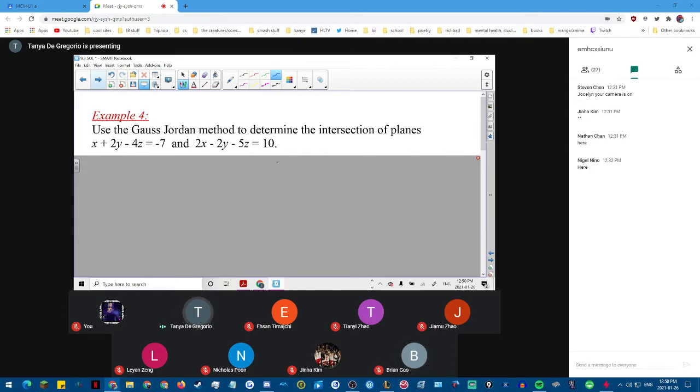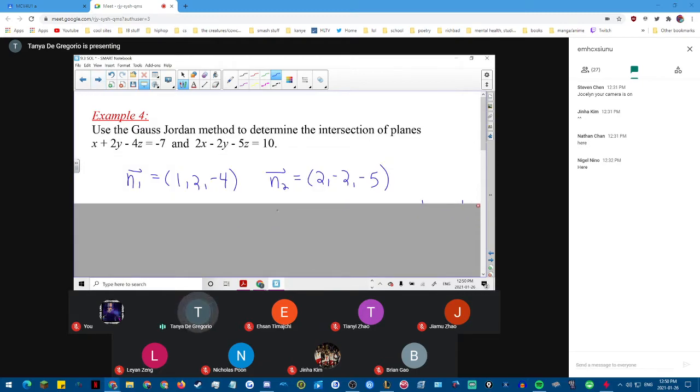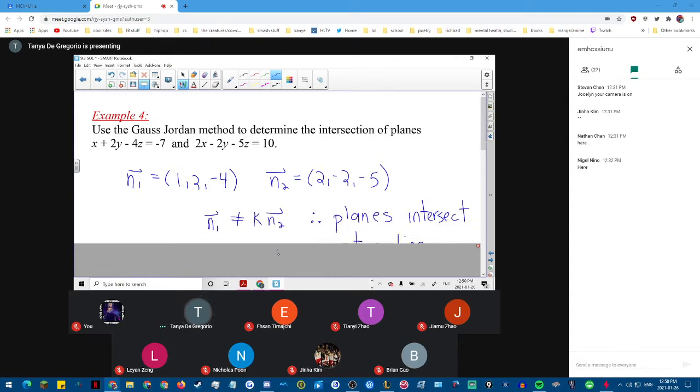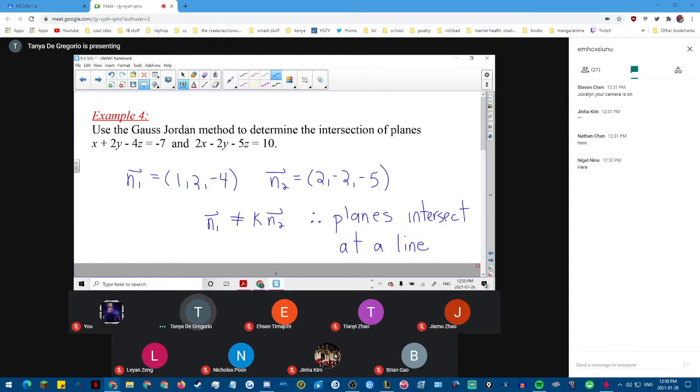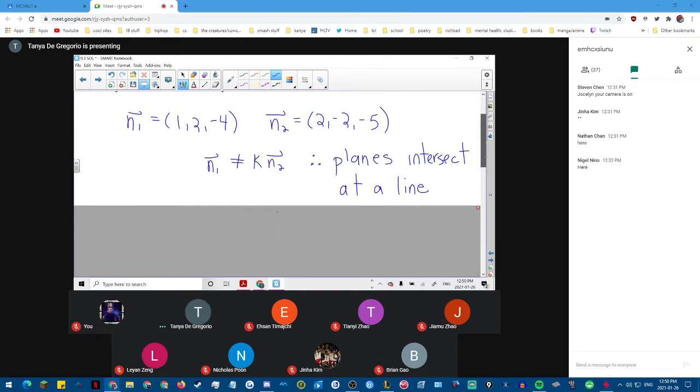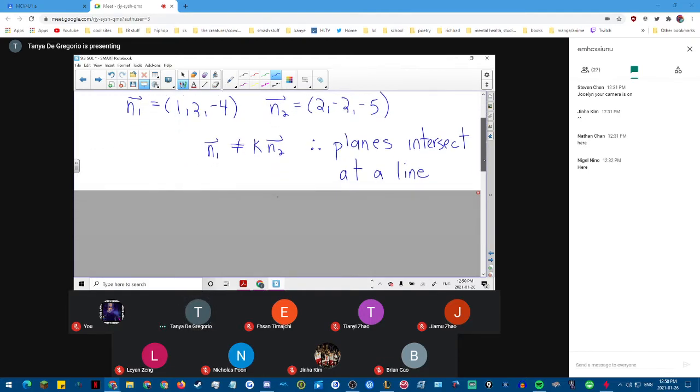I want to know, are they parallel or coincident, or are they going to intersect in a line? So I check the normals. Looking at the normals, 1, 2, -4 and 2, -2, -5, I notice that one is not a scalar multiple of the other, and so therefore we know that these two planes are going to intersect at a line. Normal 1 is not a scalar multiple of normal 2, or vice versa.